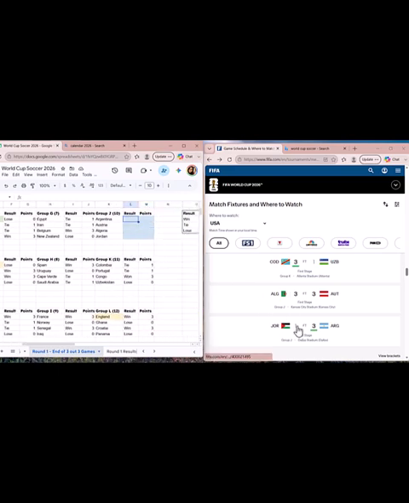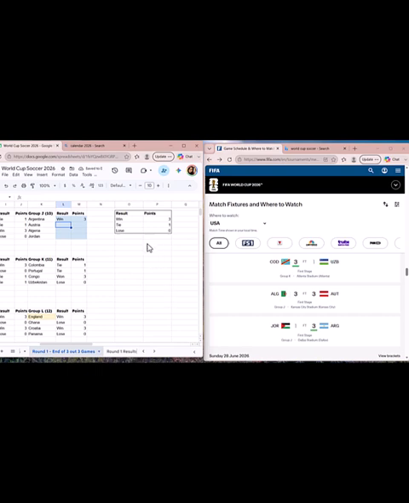Let's see, Argentina won, so it's a win, and it's 3 points based on our result points right here. If it's a win, it's 3 points. If it's a loss, it's 0 points, and if it's a tie or a draw, it's 1 point. So basically, a win is a win, a loss is a loss, and a tie is a draw.